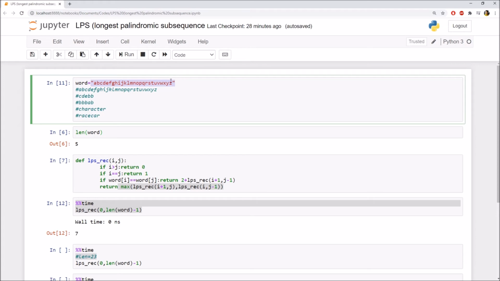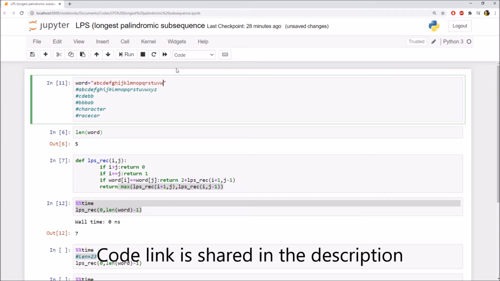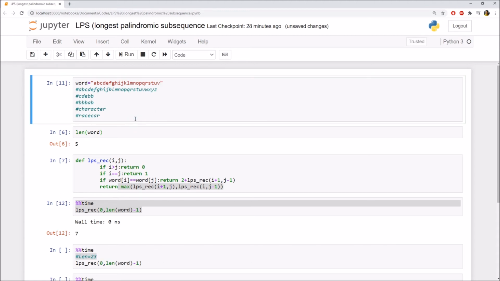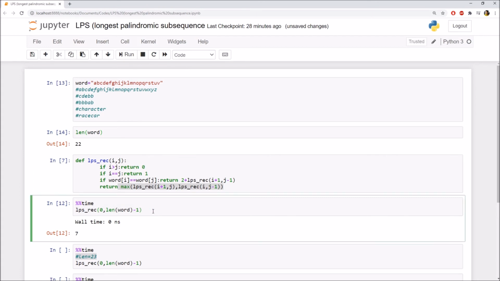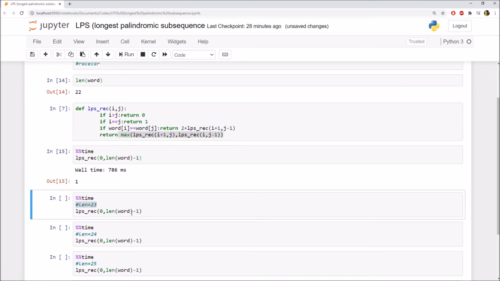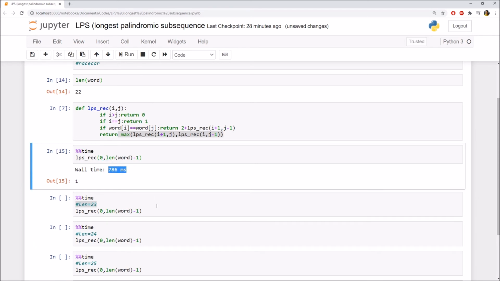Now let's execute our program for the word from A to V. The length would be 22, and let's see how much time it will take. It is taking approximately 1 second.